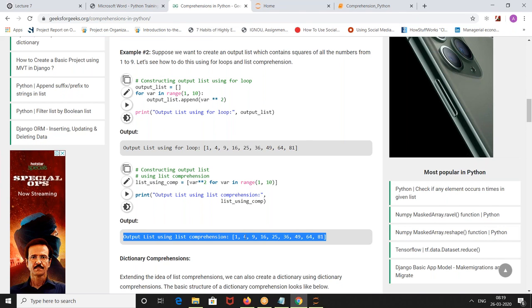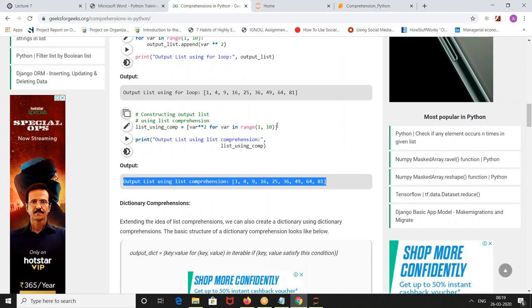If you wanted to pass only the even numbers, then you would have written if var modulo 2 is equal to 0, and then it would have given squares of these numbers. Is that okay or any question? No, it's okay.